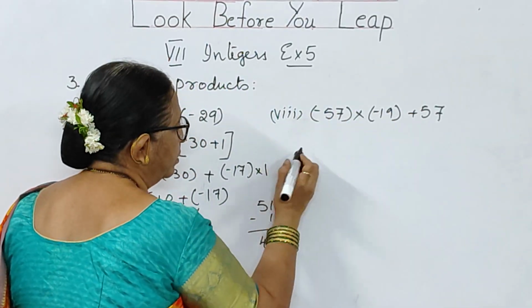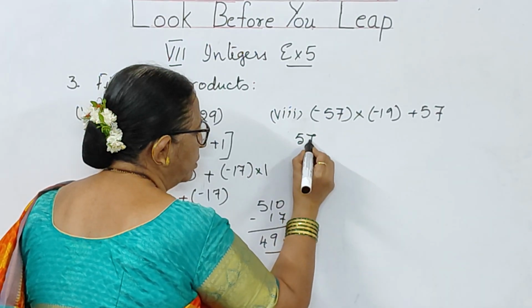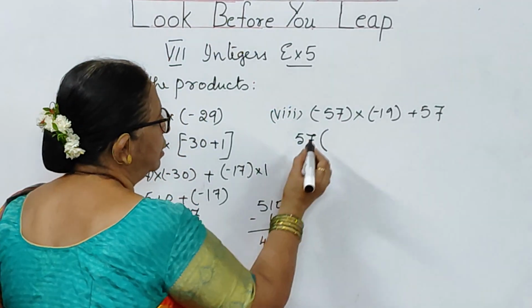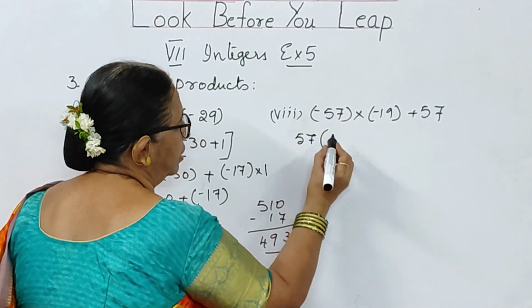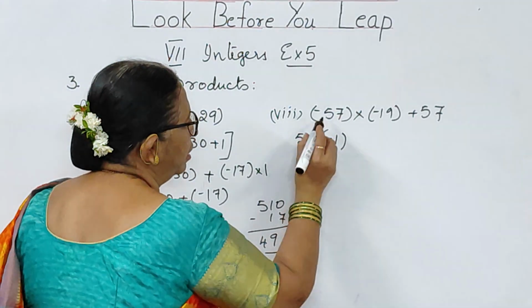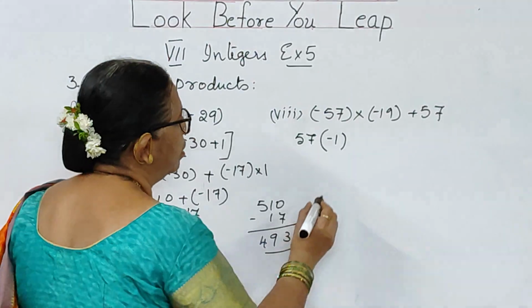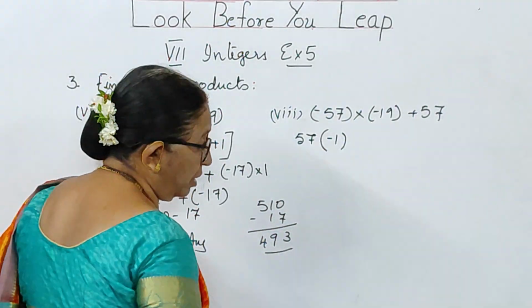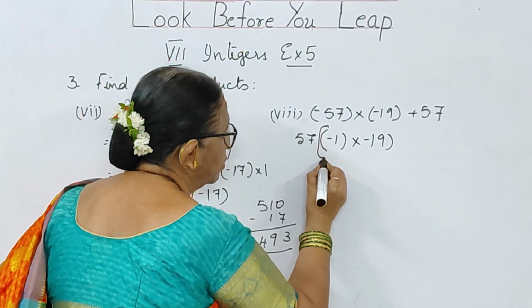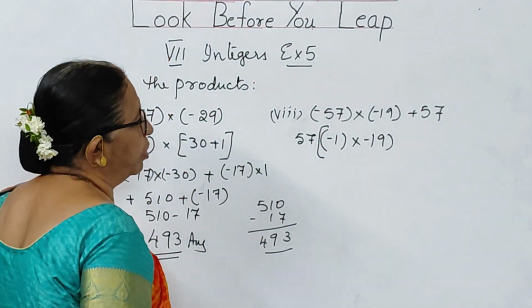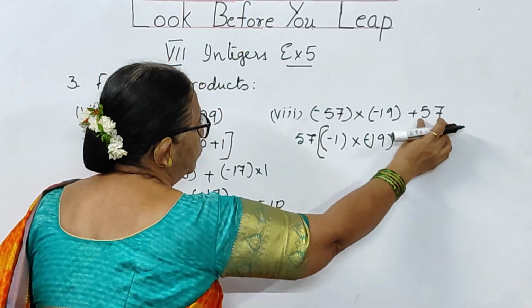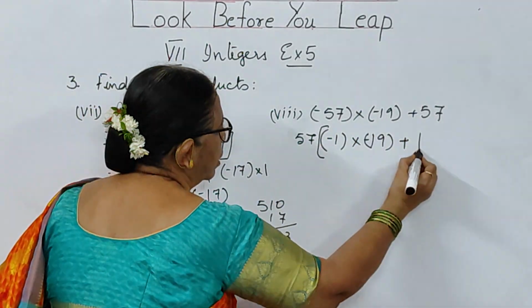So let me take 57 as common. Then what am I going to get here? I have taken 57 plus here minus. So I'll write it as minus 1. 57 into minus 1 into minus 19 plus this 57 has already gone it here 1.